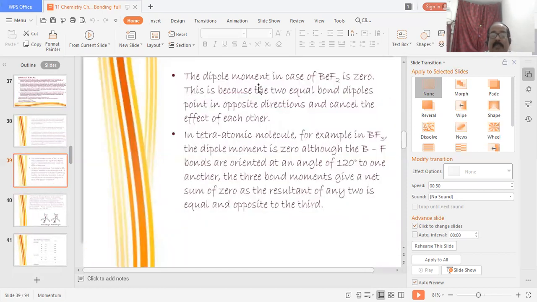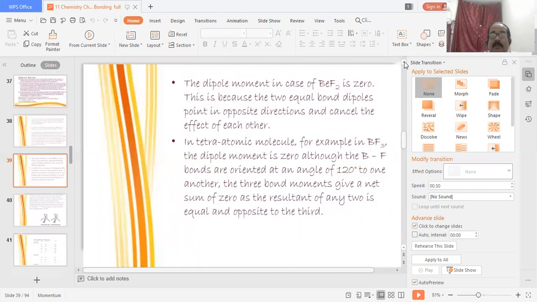And the dipole moment in the case of beryllium fluoride is 0. This is because the two equal bond dipoles point in opposite directions and cancel the effect of each other.